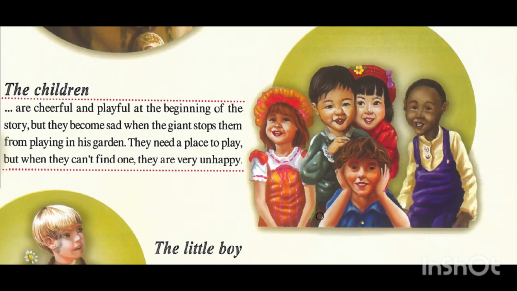Let's see the second one. These are very beautiful, wonderful children. The children are cheerful, means lovely, and playful, like to play at the beginning of the story. But they become very sad when the giant stopped them from playing in his garden. They need a place to play. They can't find any place to play. When they can't find one, they are very unhappy. So they are now so sad.